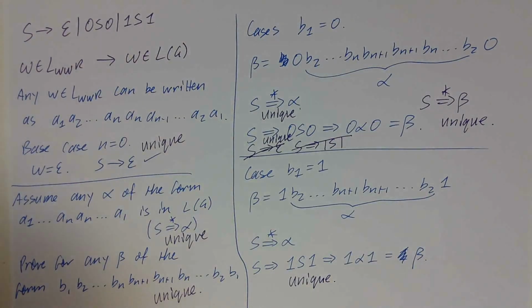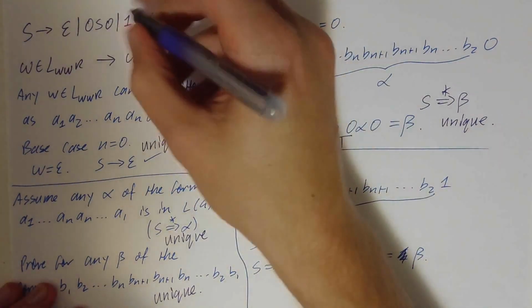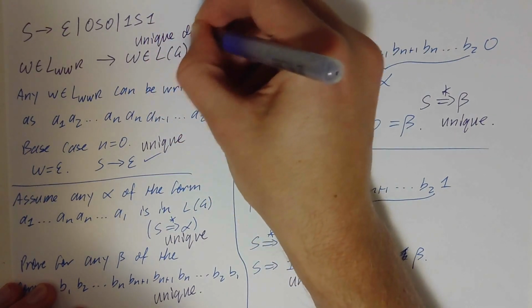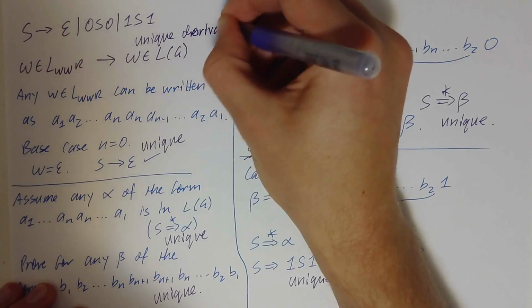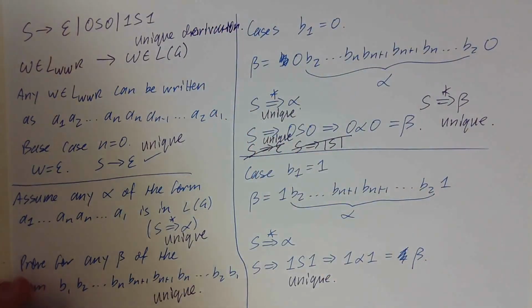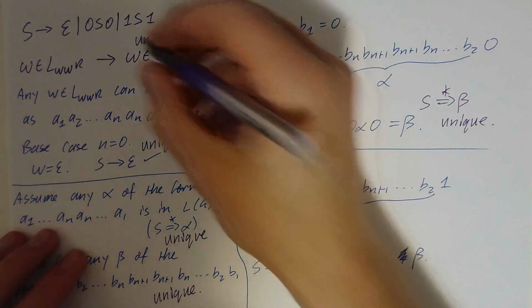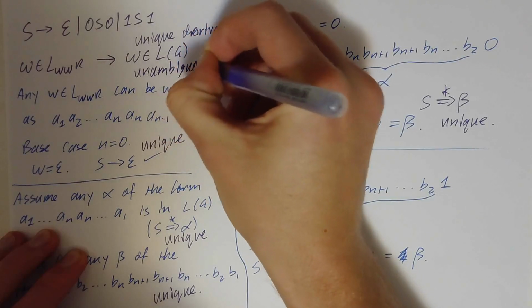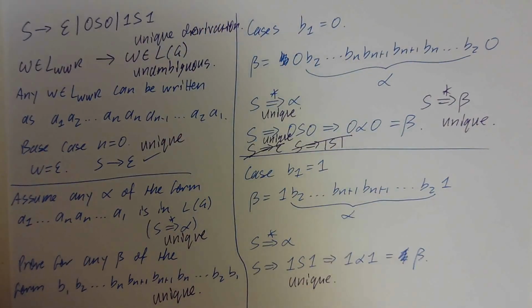So that gives us that all even-length palindromes have a unique derivation in the language from the grammar, I beg your pardon. And if it's got a unique derivation, then it must be unambiguous. Okay? Which is the statement that we wanted to prove.